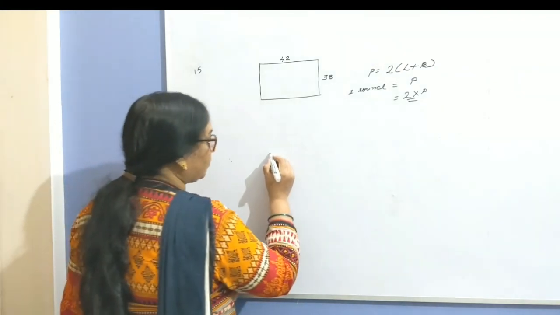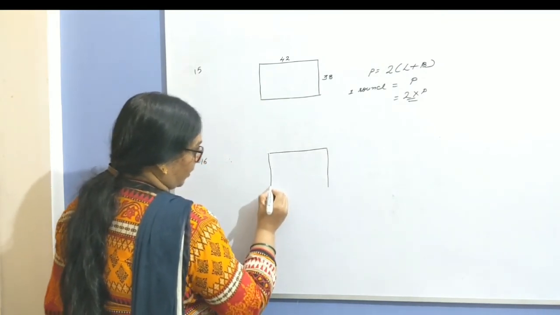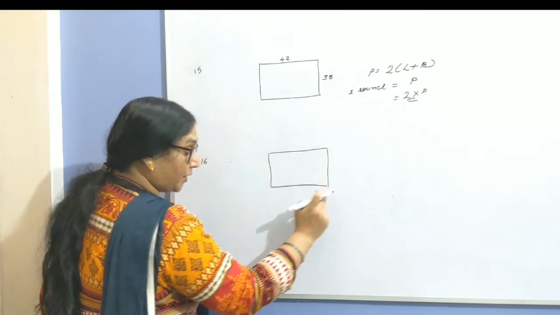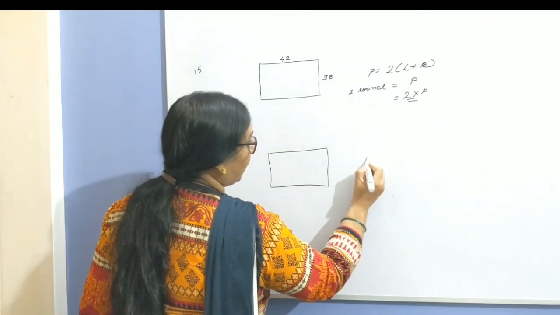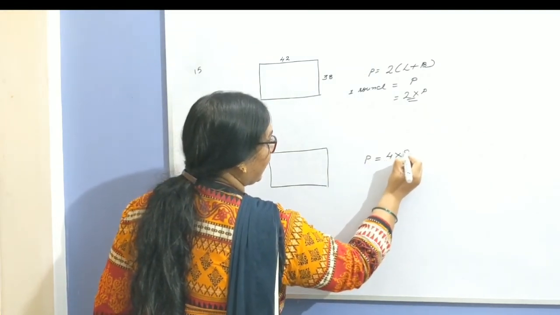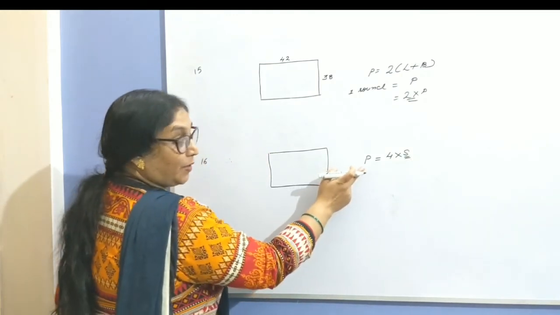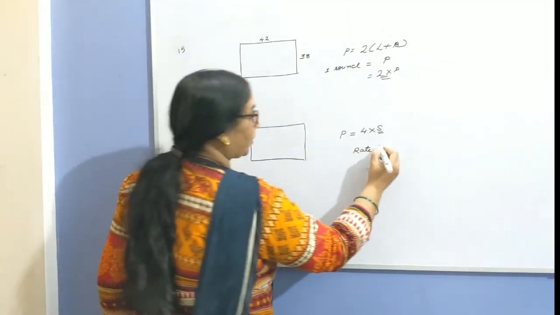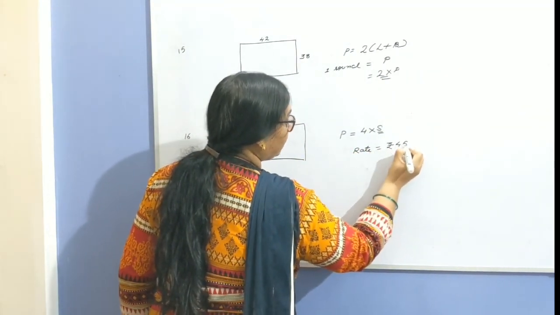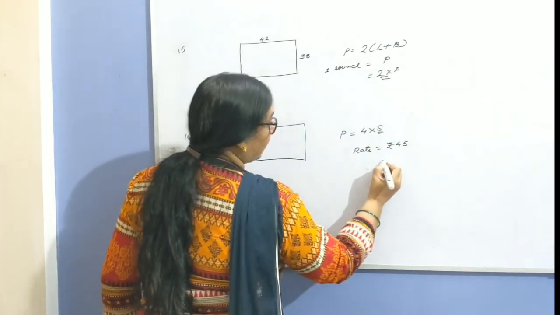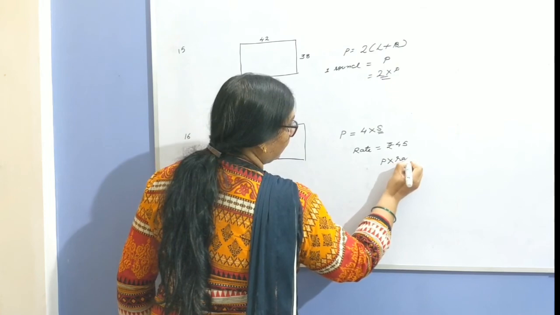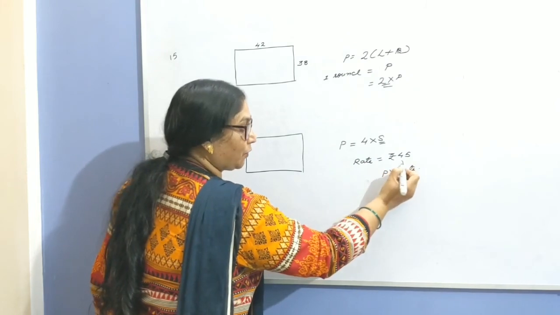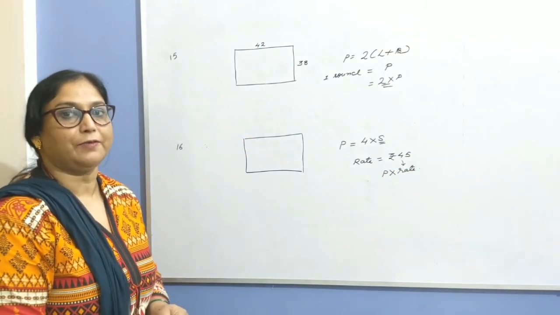Cost of fencing the field means you have to find this length first. And then when you get this total length of fencing, fencing means putting the boundary around the field, so that is equal to the perimeter. It means perimeter is 4 times the side, and already you are given the side. From here you will get the total length of fencing. So what is the cost of fencing? Children, the rate given is 45 rupees per meter. It means the total cost of fencing is perimeter into rate. Clear? First you calculate the perimeter of the square and then multiply by the rate. Rate means 45 rupees per meter, and get the total cost of fencing.